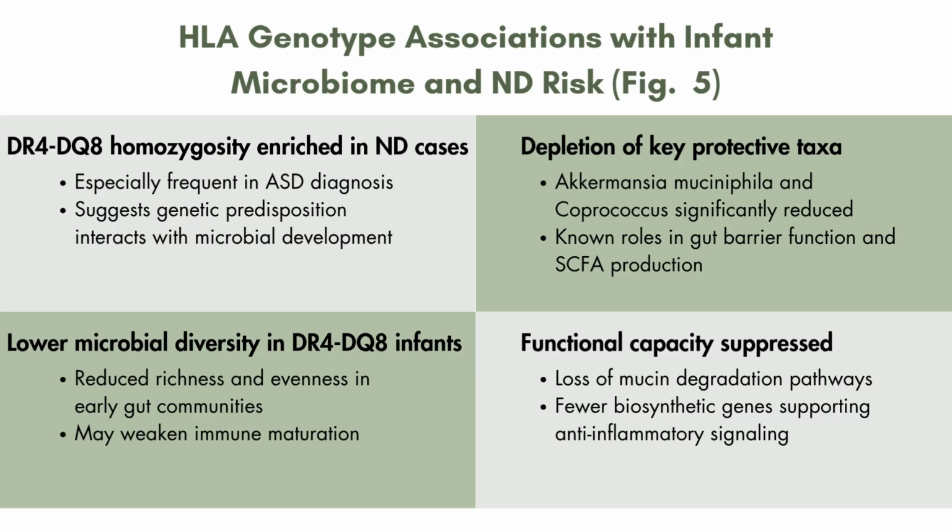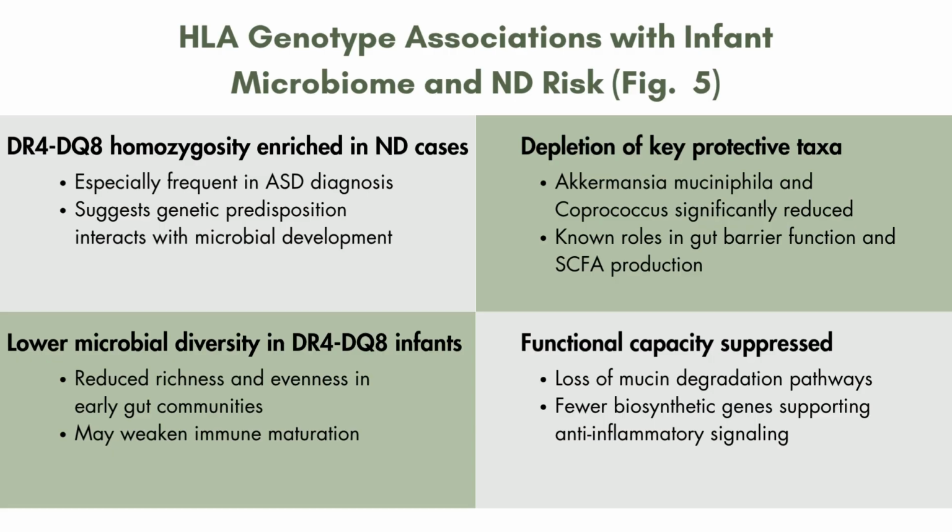Beyond diversity, certain key protective microbes were depleted, particularly two main ones that I was saying before, the Akkermansia and the Coprococcus. These taxa play important roles in maintaining the gut barrier and producing short chain fatty acids that modulate inflammation and brain development.